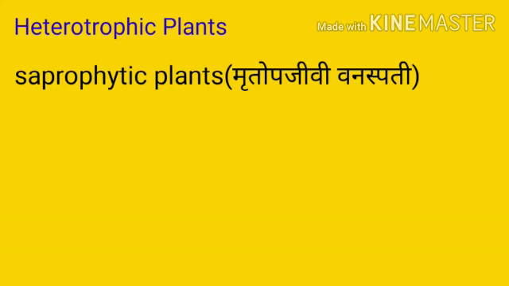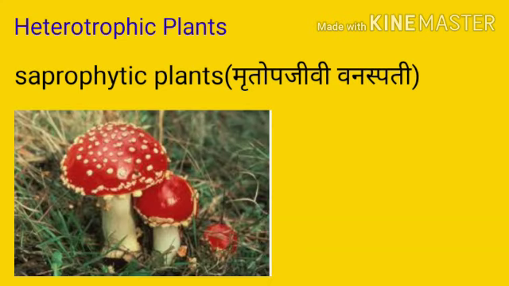Next one is the saprophytic plants. Plants which obtain the food from dead and decaying bodies of other organisms are called saprophytic plants. And the very good example of this is the different types of fungi, ज्याला आपण कवक किंवा बुरशी असं म्हणतो. Various types of fungi like mushrooms and the yeast, they are saprophytes.